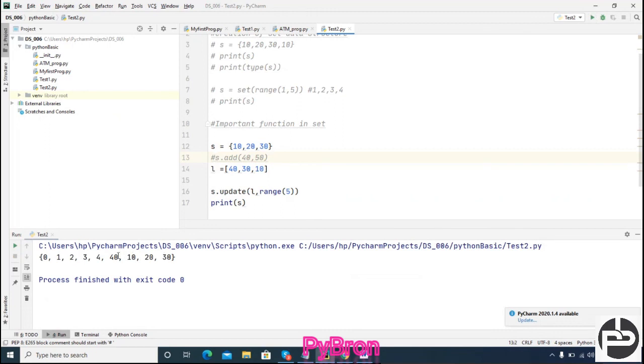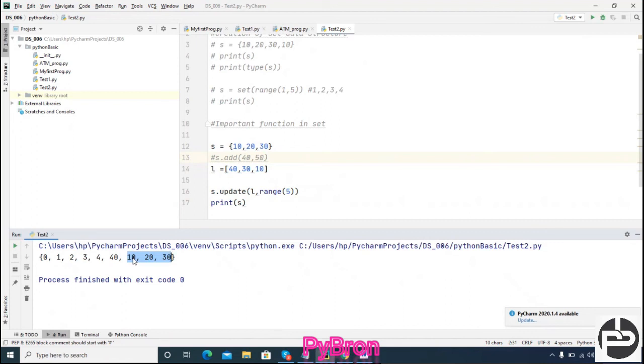Can you see this? Initially I had this 40, 30 and 10, and what did I basically do, can anyone help me out here? Initially s had 20, 10, 30, this is the s object. Now what we did: as set is not going to consider duplicate data, in the list we have 30 and 10 which are common in s. So I added the element 40 here also, and range 0 to 5, means from 0 to 4 also we added here.